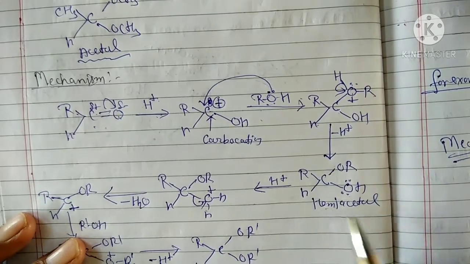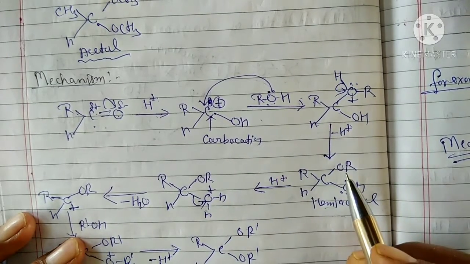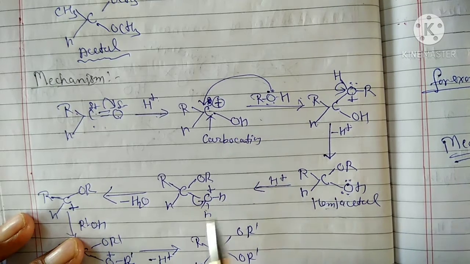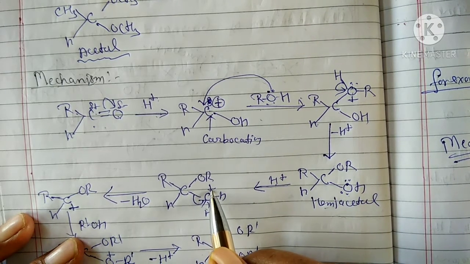and to form hemiacetal. After that, hemiacetal further reacts with the acidic medium, and the reaction will form a positive ion on the oxygen atom.